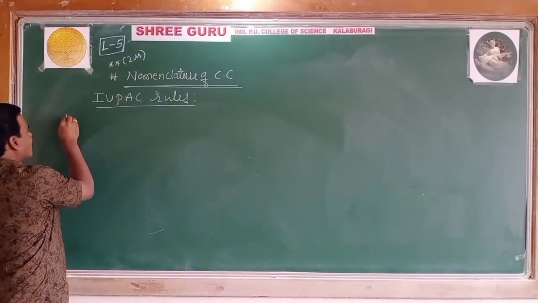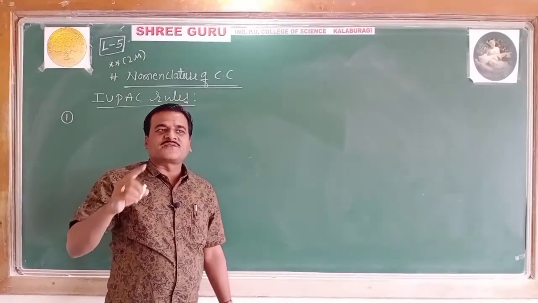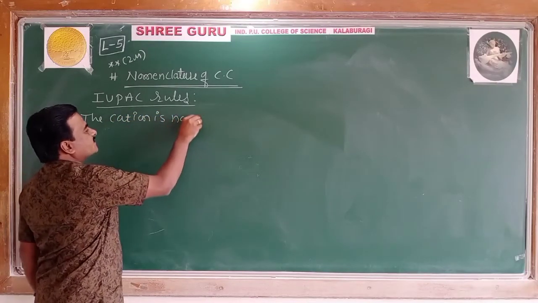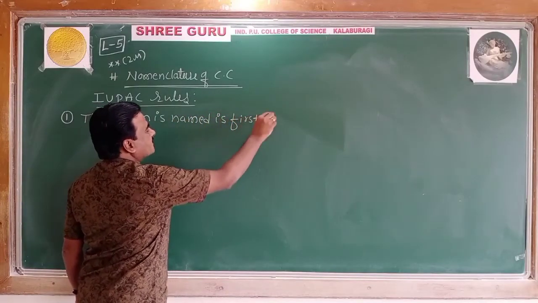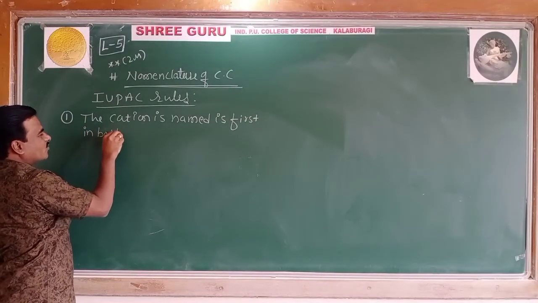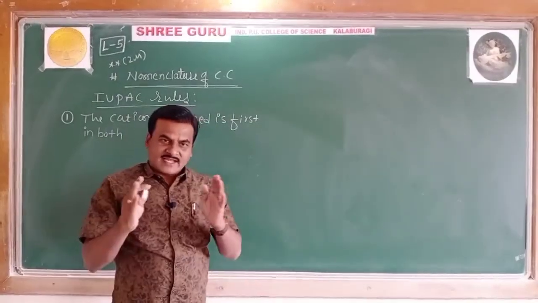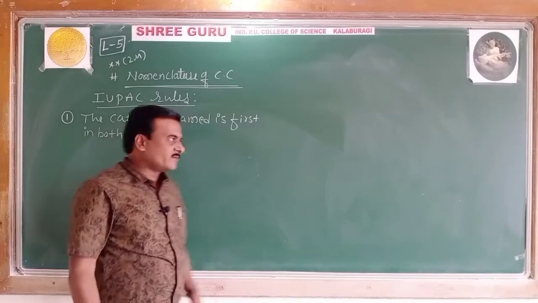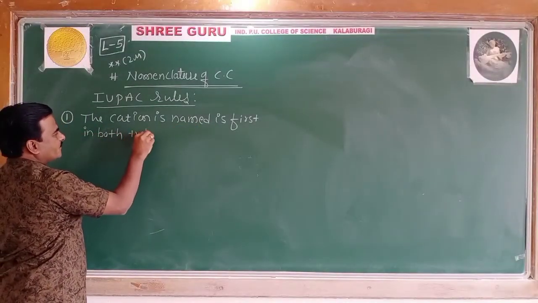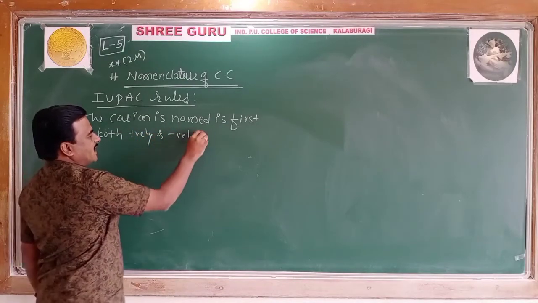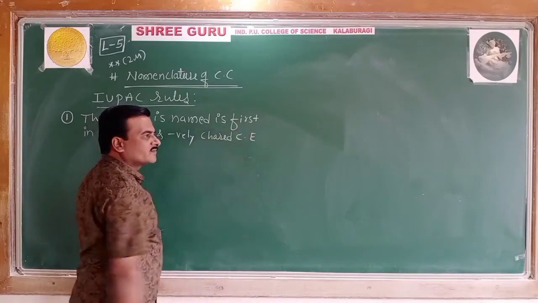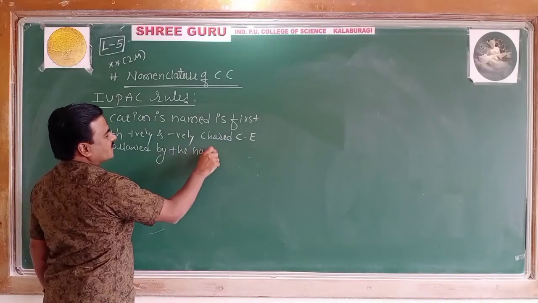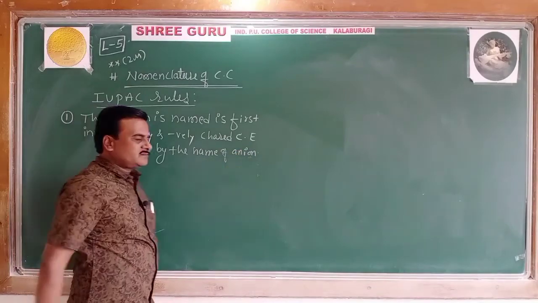What are the IUPAC rules one is supposed to follow while writing the IUPAC name of a coordination compound? Rule 1 says the cation is named first, in both positively and negatively charged coordination entities, followed by the name of the anion. This is rule 1 and it is very clear.